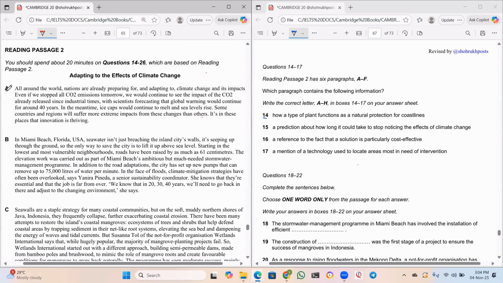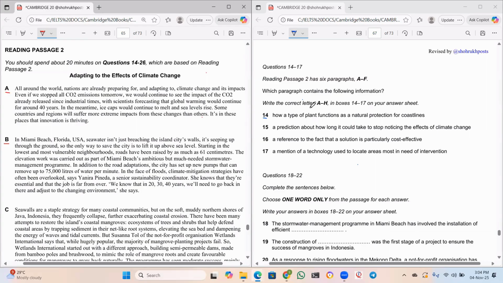It means I'll read paragraph A and I'll see whether A is matching with any one of these questions. And then I'll read paragraph B and I'll see whether B is matching with any one of these. In this way, I'll complete reading the whole passage and I'll get the answers for all of this.